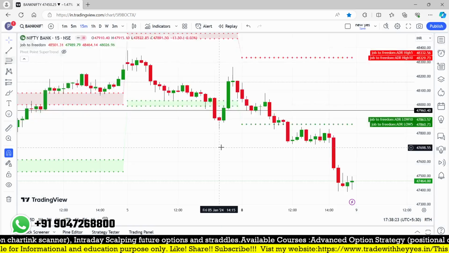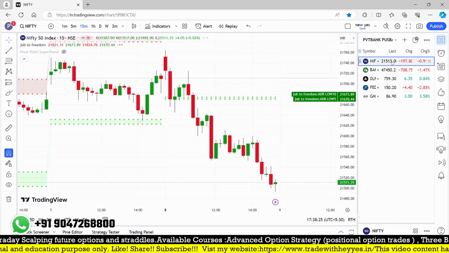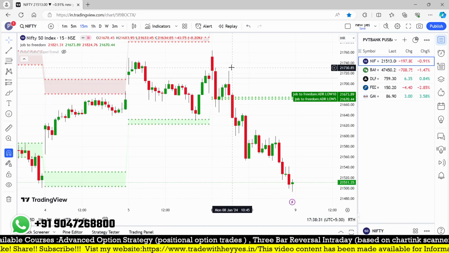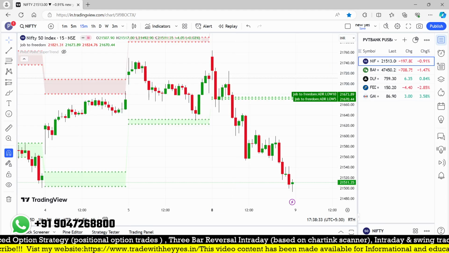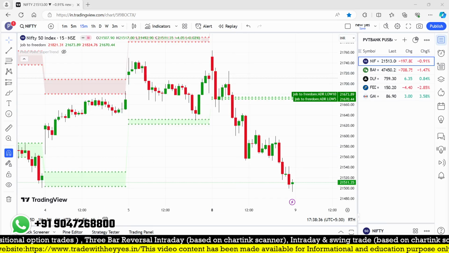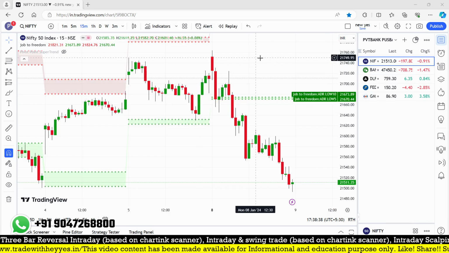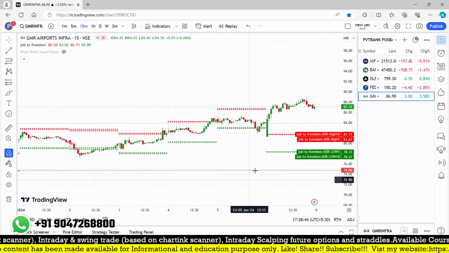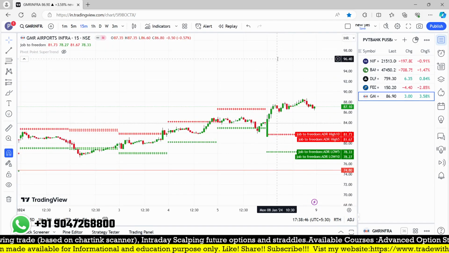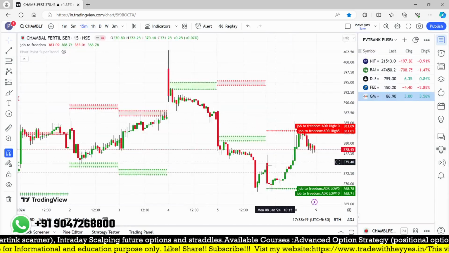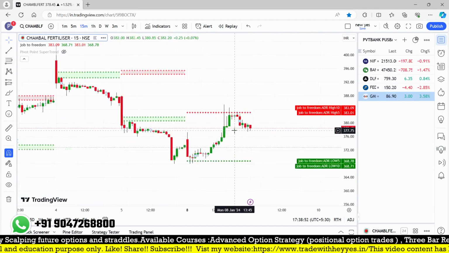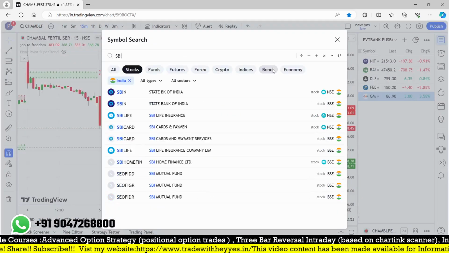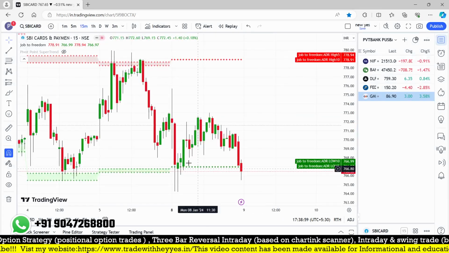And Nifty, we will check this. It's not narrow, but the closing is this particular candle after the breakdown, and maybe it is also working well. And with something narrow, a lot of stocks we got, and GMR is also very narrow. You can look at that range, it is very narrow. That was working well, and Chambal Fertilizer was also very narrow, but initially it was rejected from that level and bounced towards the top. And SBI Card, these are all the stocks forming a narrow range.